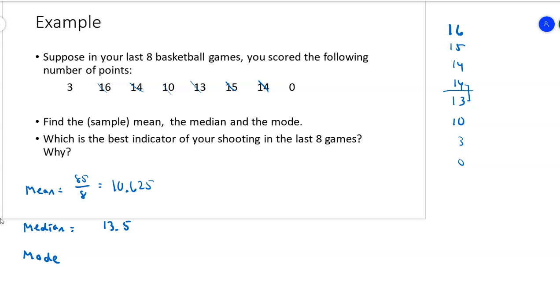The mode is the one that occurs most often. Well, the only one that repeats in this set is the 14 points.